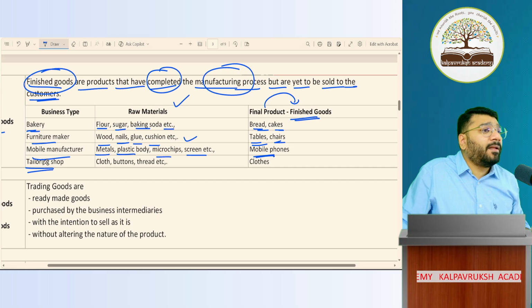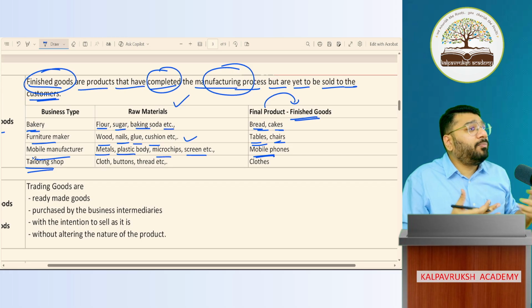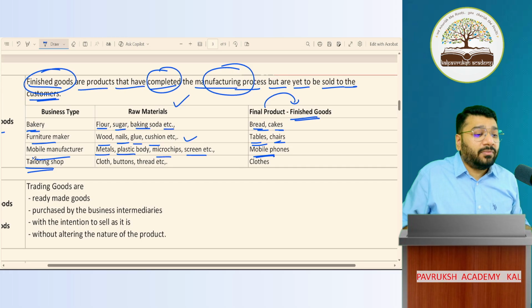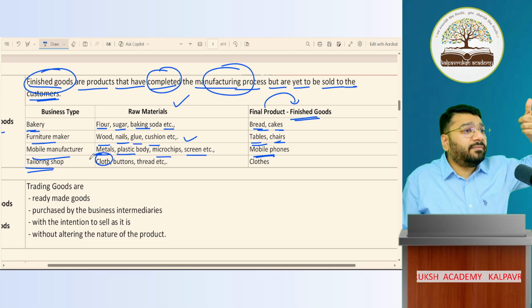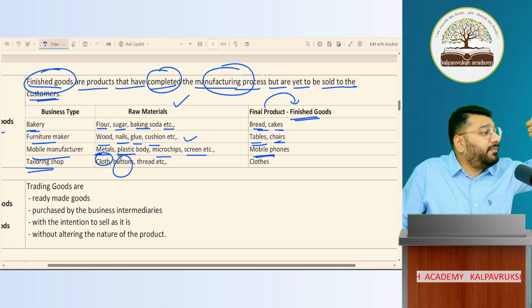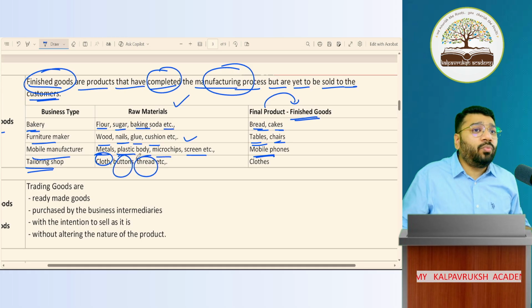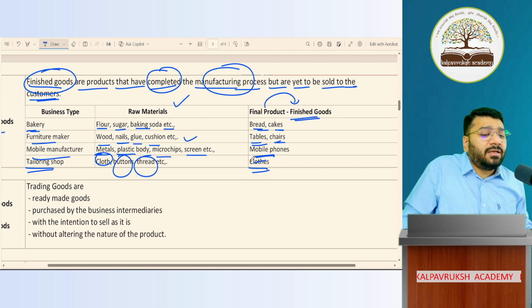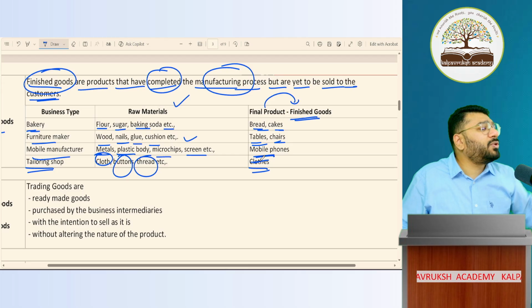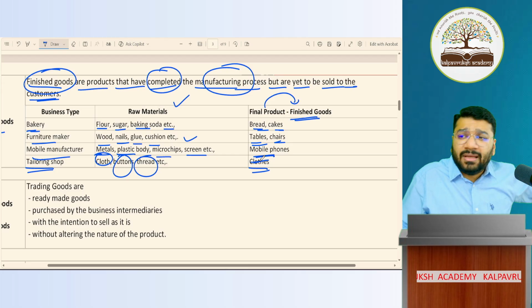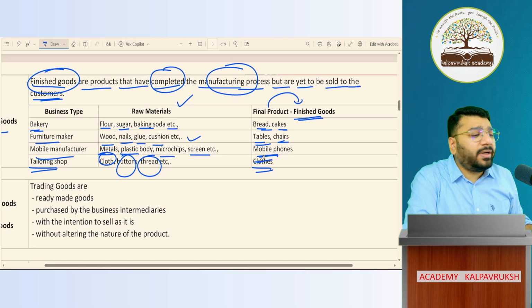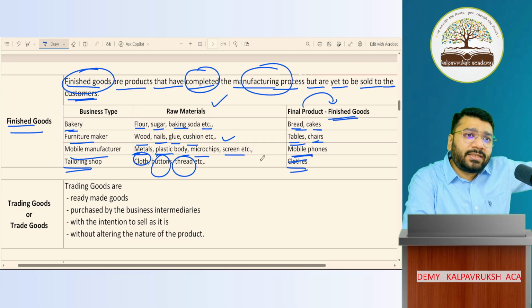Tailoring shop. You go to a tailoring shop, you want him to stitch a shirt for you. So the cloth that you give is raw material. The buttons that you give him, the threads that they use, all that is called raw material. When all of them are put into one product, the final product that emerges is clothes, either a shirt or whatever dress you want to say. Got it? Not got it? Is this good enough to understand? Okay.